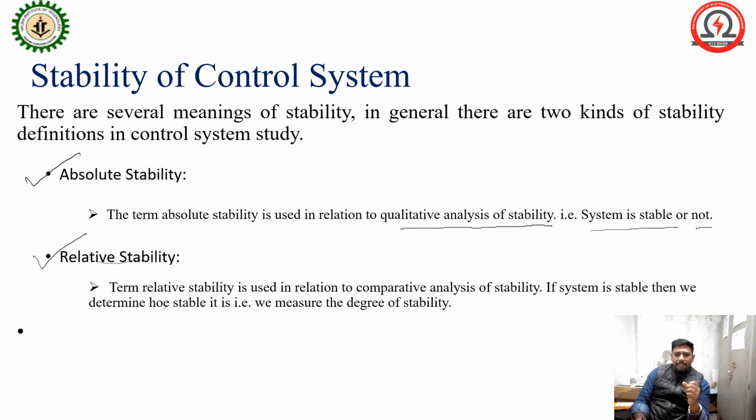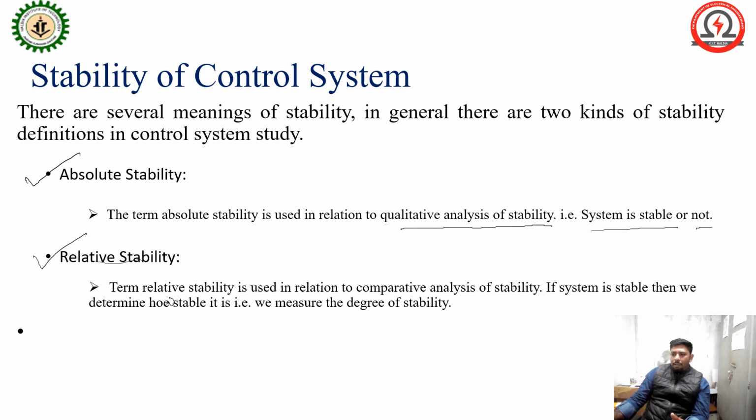Now relative stability. The term relative stability is used in relation to comparative analysis of stability. If the system is stable, then we determine how stable the system is, that is, we measure the degree of stability. The parameters of relative stability are the gain margin and phase margin, which are frequency domain analysis parameters.